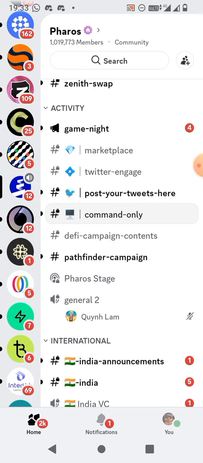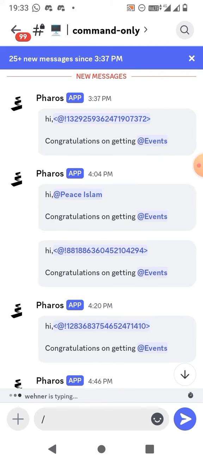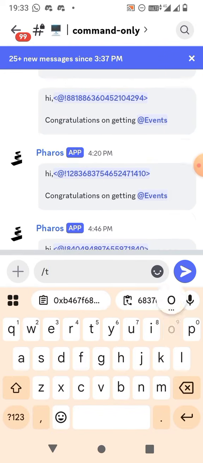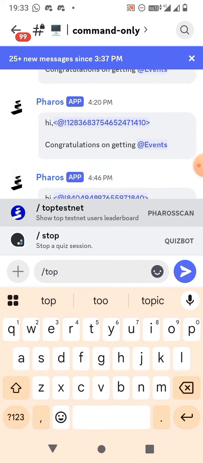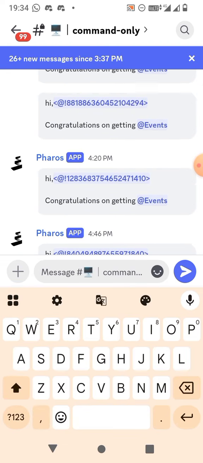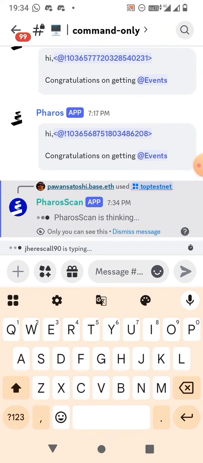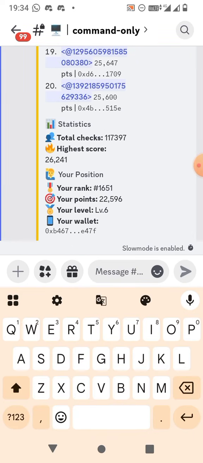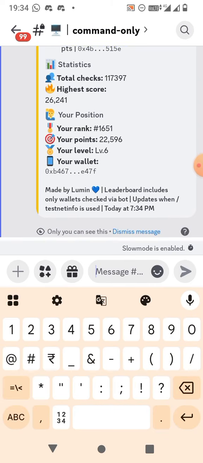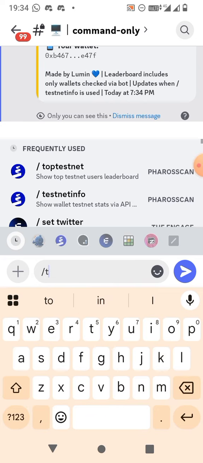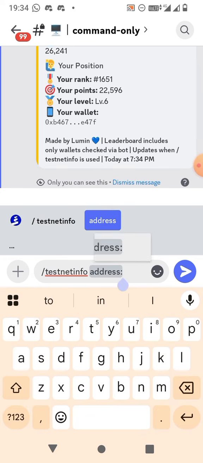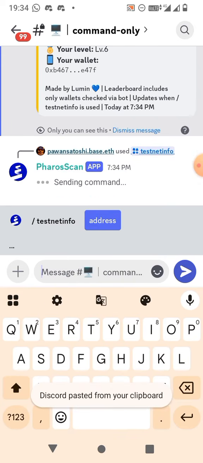Okay, so let me go here, and I will type here top testnet, and here you can paste your address, and here you can see that it will show your rank. And so I will type here another command, testnet info. So here I will paste my address and I will select here.